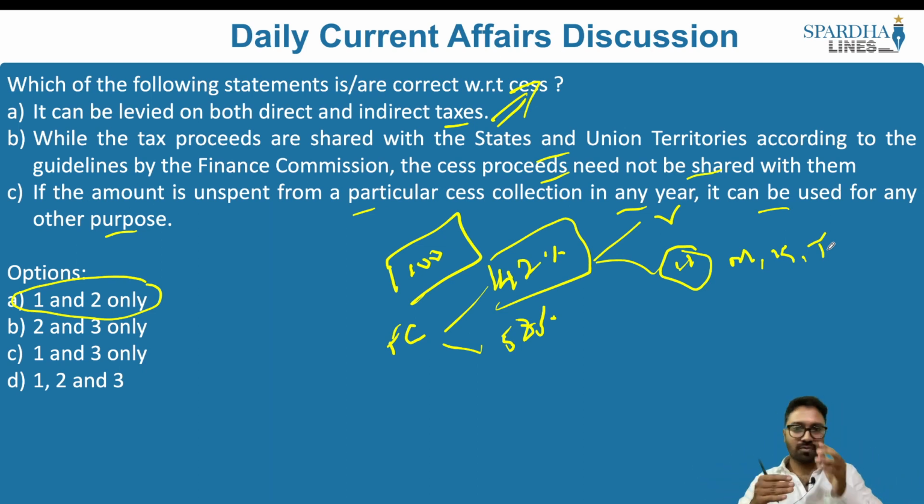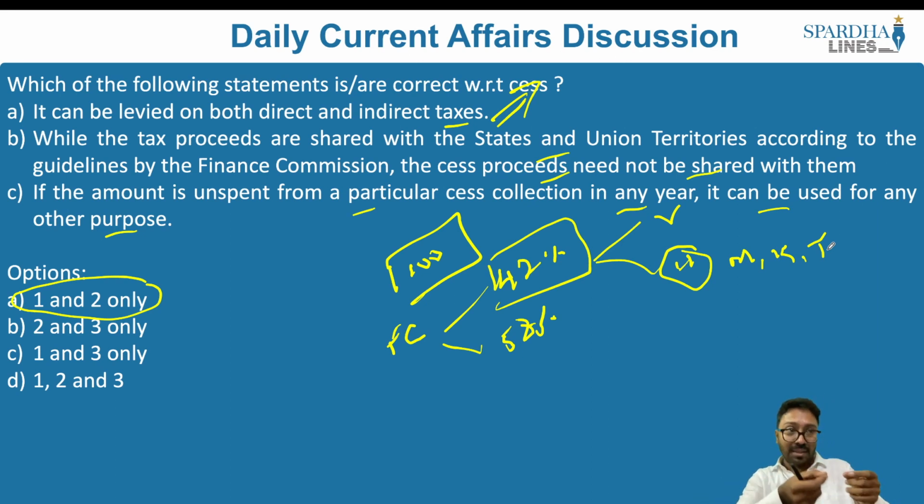Then when we speak about this 42%, what happens? 42% is given to the state governments, 58% is kept for the central government. That is what happens with respect to the Finance Commission recommendation. Now a cess is imposed by the government of India, let's say education cess or Swachh Bharat Abhiyan cess. So should it also be shared with the state governments? No, not at all. So when it comes to the taxes that have been collected, out of let's say we have 100 crores, 42 crores will be given to the state governments, the rest 58 crores will be kept by the central government. That is the tax distribution according to the Finance Commission norms.